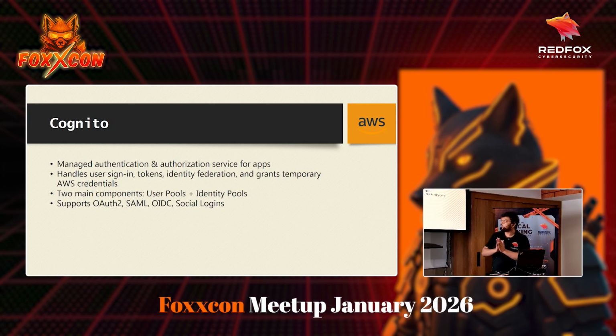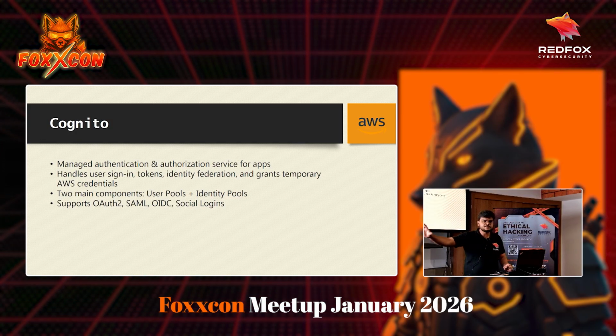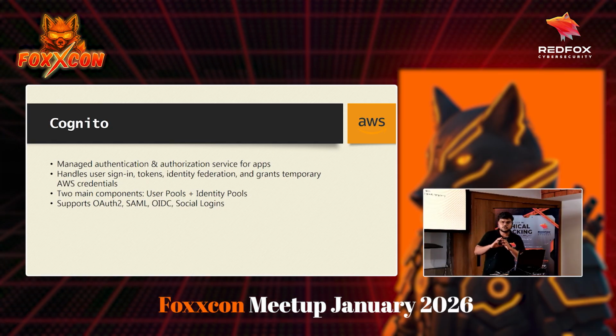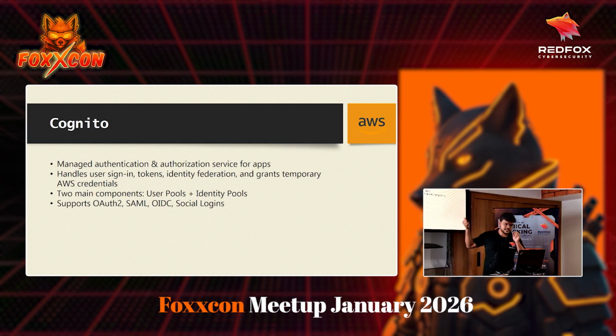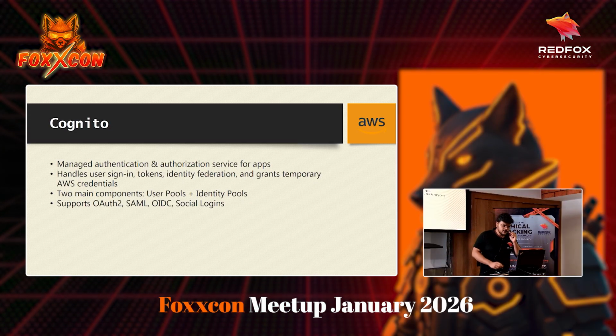So that's why AWS has come up with a service called Cognito. It says to the developers, hey, you don't focus on building the authentication and authorization. You just focus on building your application features and functionalities. Now developers can focus on their features rather than working day and night on developing authentication and authorization. That's what Cognito provides: authentication and authorization.